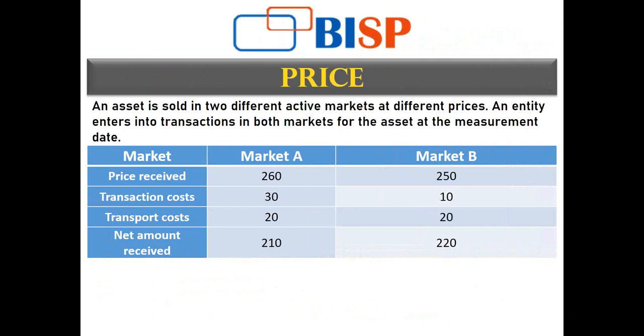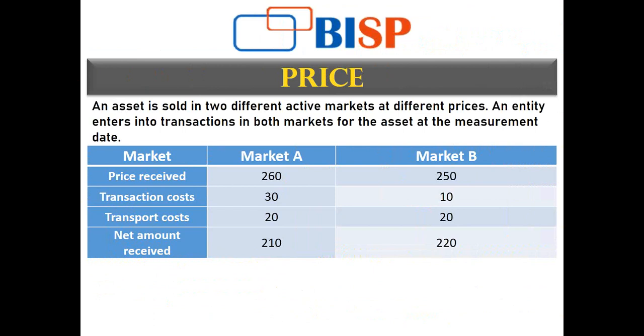Now, since we have gone through the market, the price, the participants, and the asset and liability, this is an example that will help us understand the price, the market and everything. There was an asset that was sold in two different active markets.